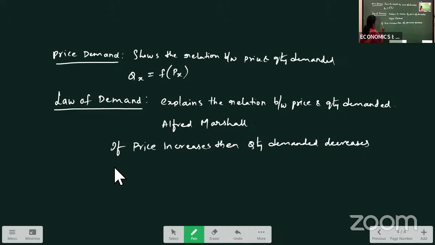And if price decreases, quantity demanded increases.